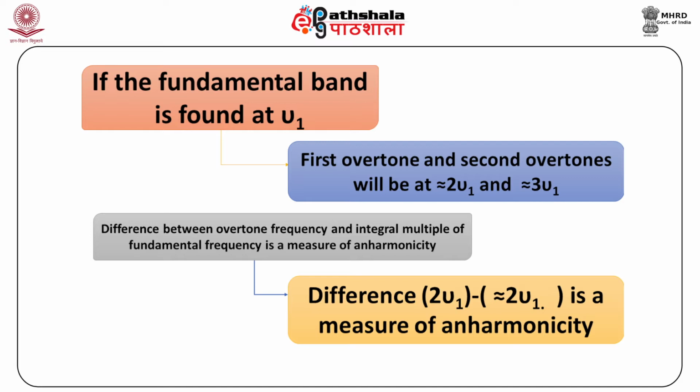The difference between the overtone frequency and the integral multiple of the fundamental frequency is a measure of anharmonicity. For the first overtone, the integral multiple of the fundamental is 2 nu 1. The frequency for the first overtone is approximately 2 nu 1. Therefore, the difference is 2 nu 1 minus the approximate overtone frequency.